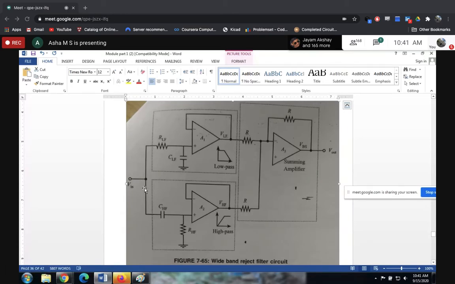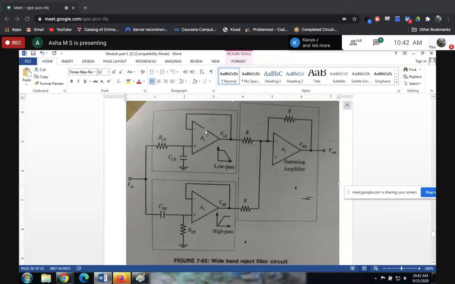So here all the input will take up this path and pass through this op amp available at VFH, and it is available at the input of the summing amplifier. It passes through this one and is available at the output, thereby allowing all the high frequency signals, frequencies greater than FH. Intermediate frequencies are between FL and FH.